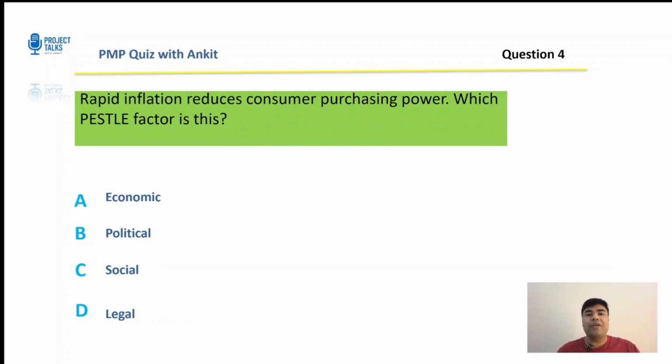Now, rapid inflation reduces customer purchasing power. Which PESTLE factor is this? All right, I'll give you some time to think about it. This is actually a no-brainer.